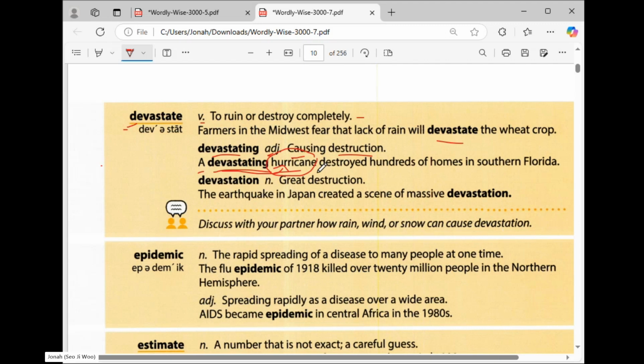Because it's an adjective, and you know an adjective describes the noun. The noun here is the hurricane. So a devastating hurricane destroyed hundreds of homes in southern Florida. Devastating here is used as causing destruction. Miss, I don't know the meaning of destruction. Destruction means causing something that will destroy. Yes, destruction. So that is devastating.